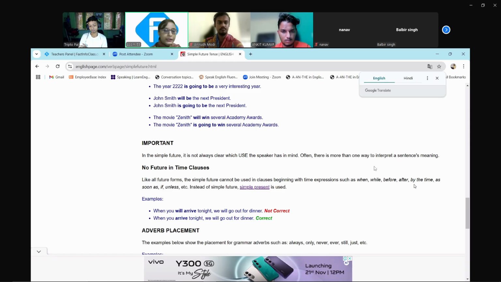For example, when you will arrive tonight, we will go out for dinner. That is wrong sentence. You need to say when you arrive tonight, we will go out for dinner. Why? Because after when is also time expression, and after that you can't use future. So instead of simple future, you need to use simple present tense. You need to remember all those: when, while, before, after, by the time, as soon as, if, unless.